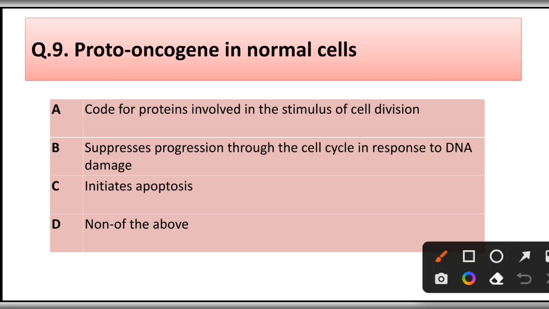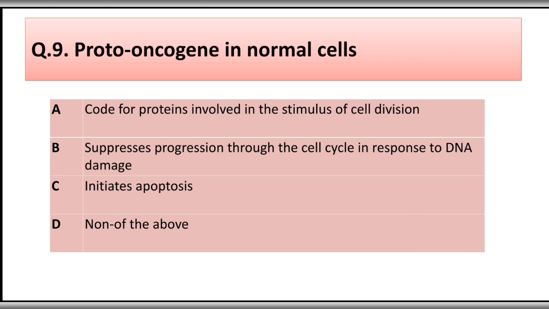Question number 9. Proto-oncogenes in normal cells code for proteins involved in the stimulus of cell division, suppress progression through the cell cycle in response to DNA damage, initiate apoptosis, none of the above. Correct answer is option A. Proto-oncogenes in normal cells code for proteins involved in stimulus of cell division.